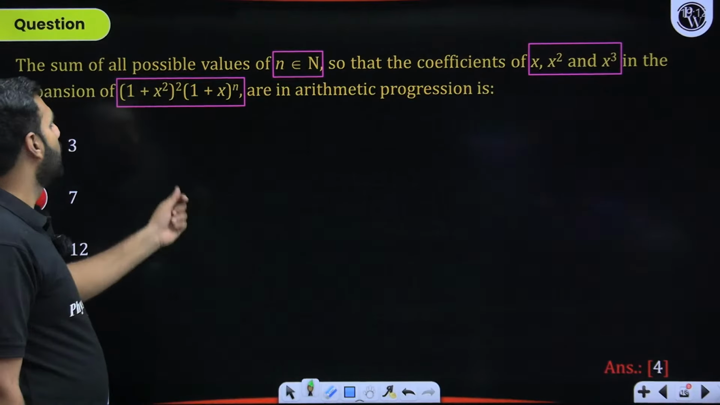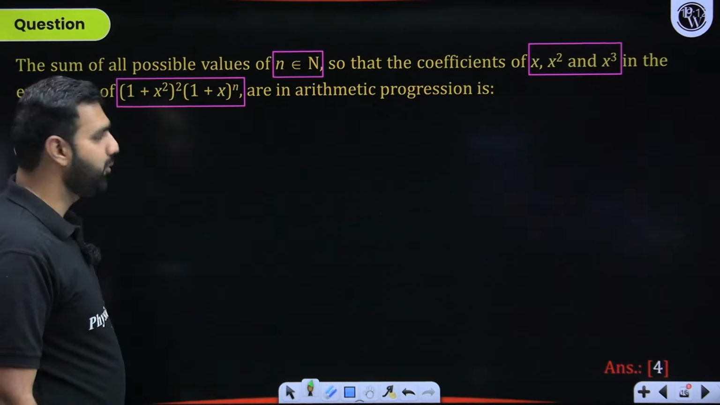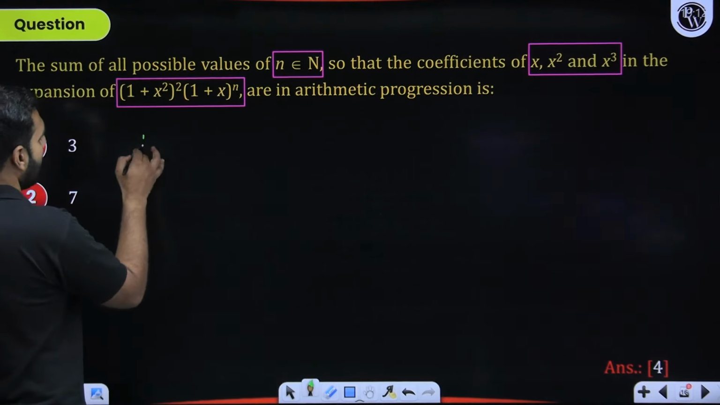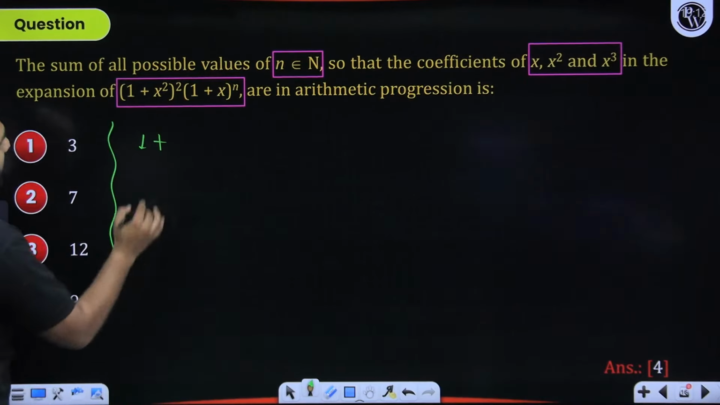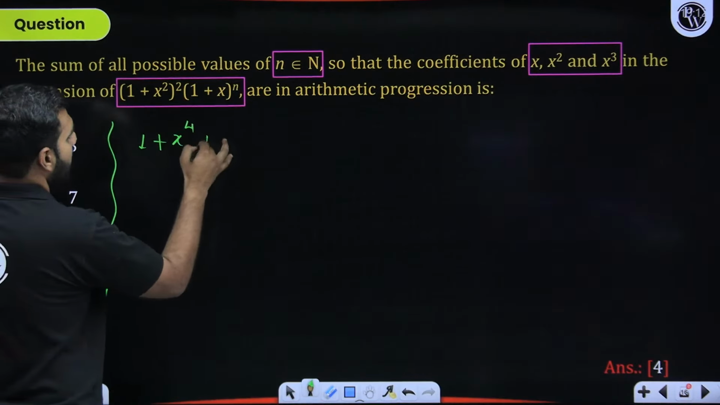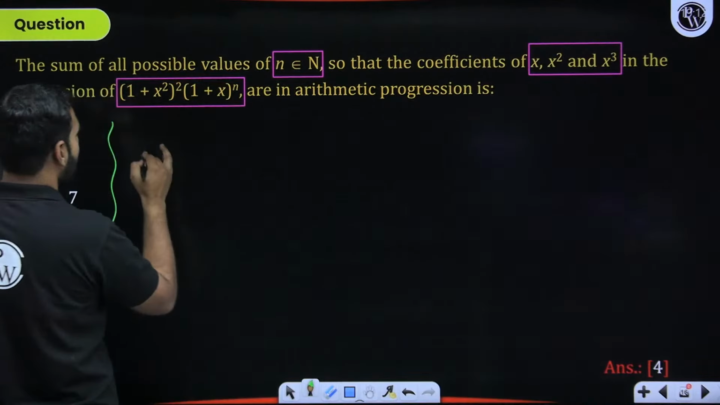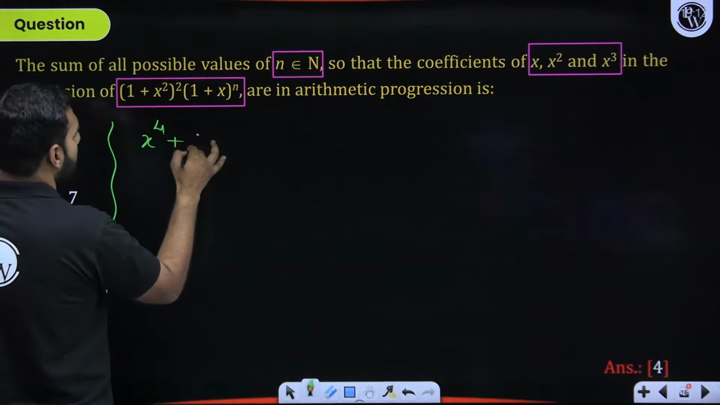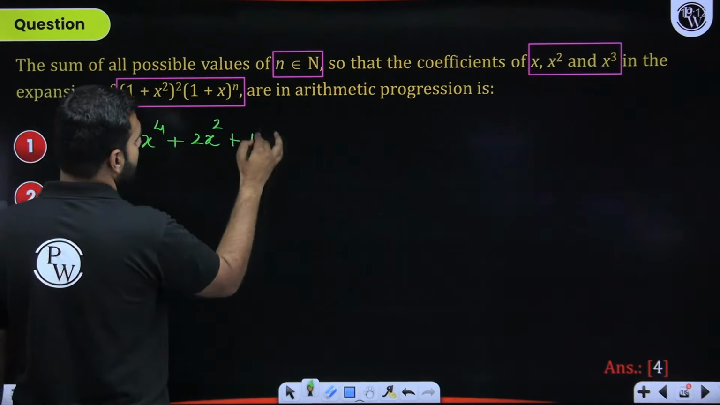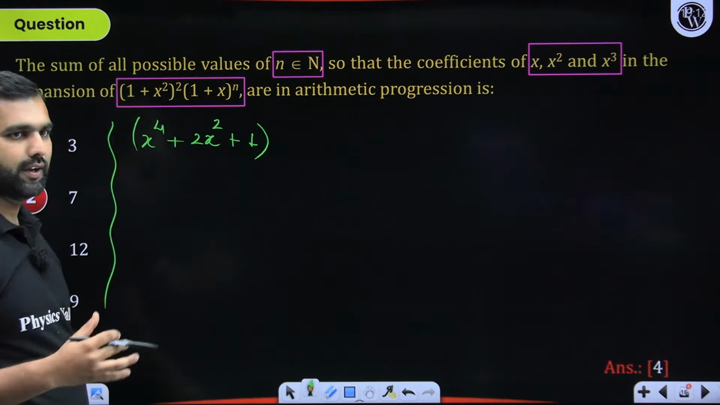So here we have 1 plus x square whole raised to the power 2. When I simplify this, I'll have 1 plus x to the power 4 plus, of course, 2x square. But if I rearrange it in a better format, I'll have x to the power 4 plus 2x square plus 1, so that I can think more clearly and simply.